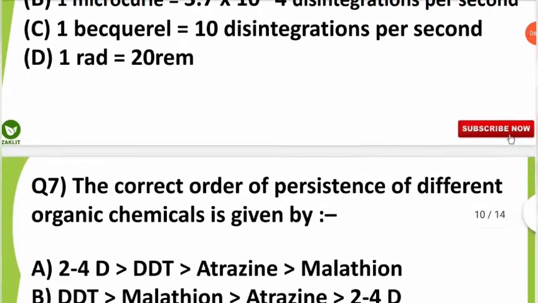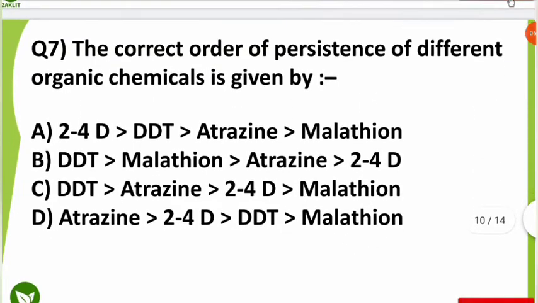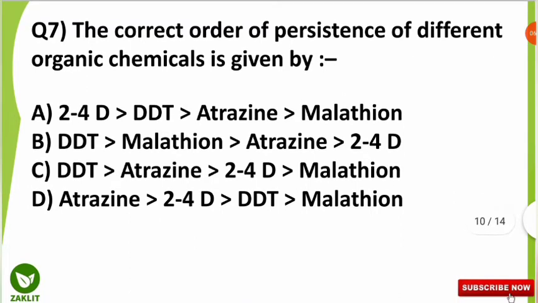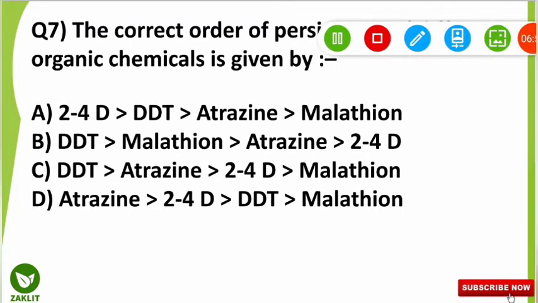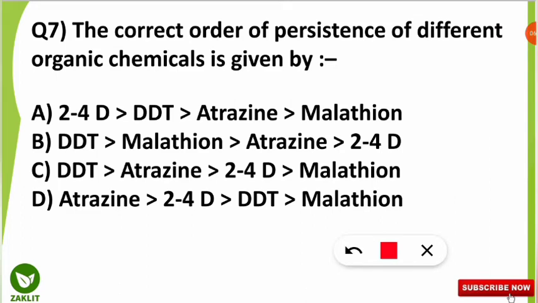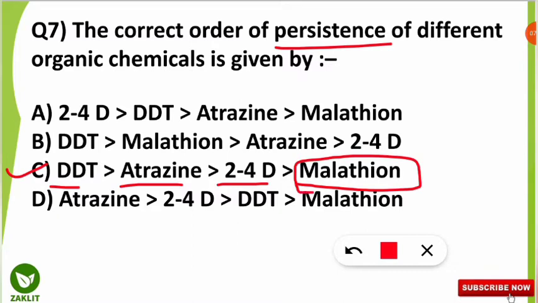Let's move to the seventh question. The seventh question was, the correct order of persistence of different organic chemicals is given by which of the following options? And here the correct option will be option number C. Yes, DDT is having the highest persistence, as we have discussed in the organochlorine pesticide discussion, followed by atrazine, 2,4-D, then finally malathion is having the lowest persistence in the environment among the four options given.